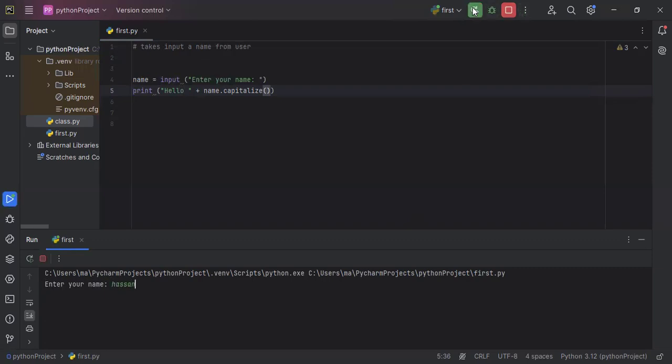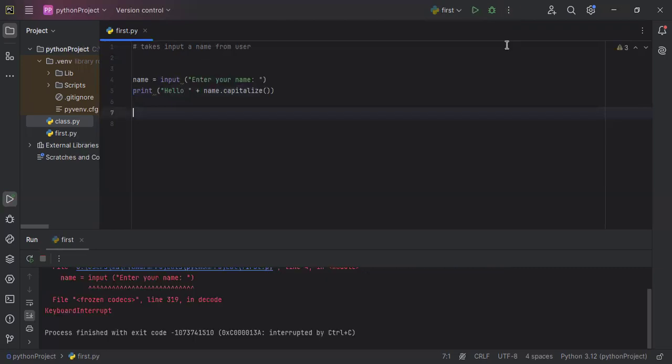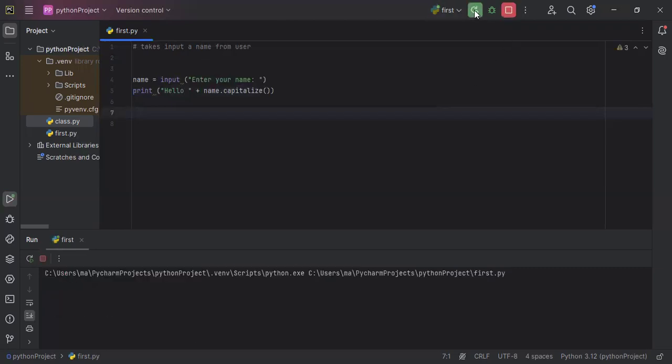Why is it not printing? Let me check. Suppose a user writes his name in small letters. What happened?